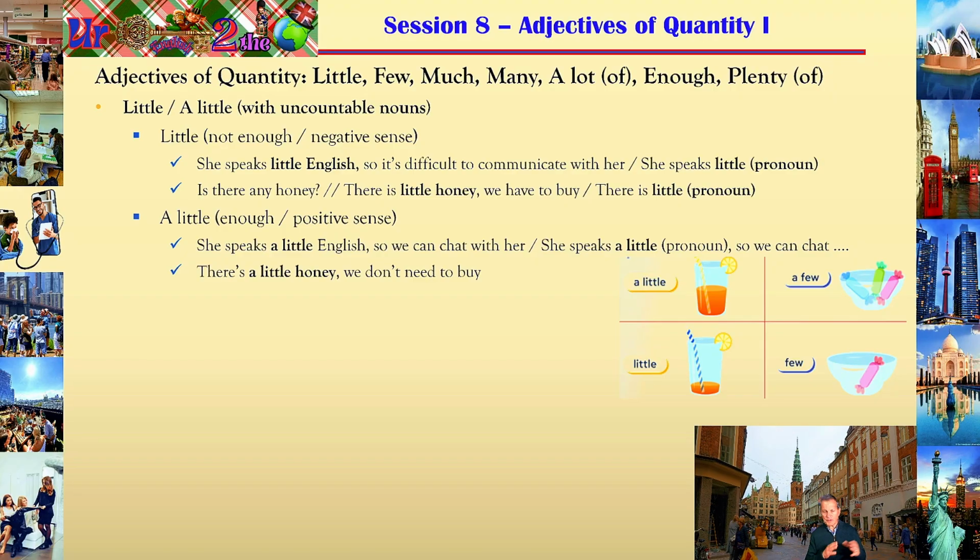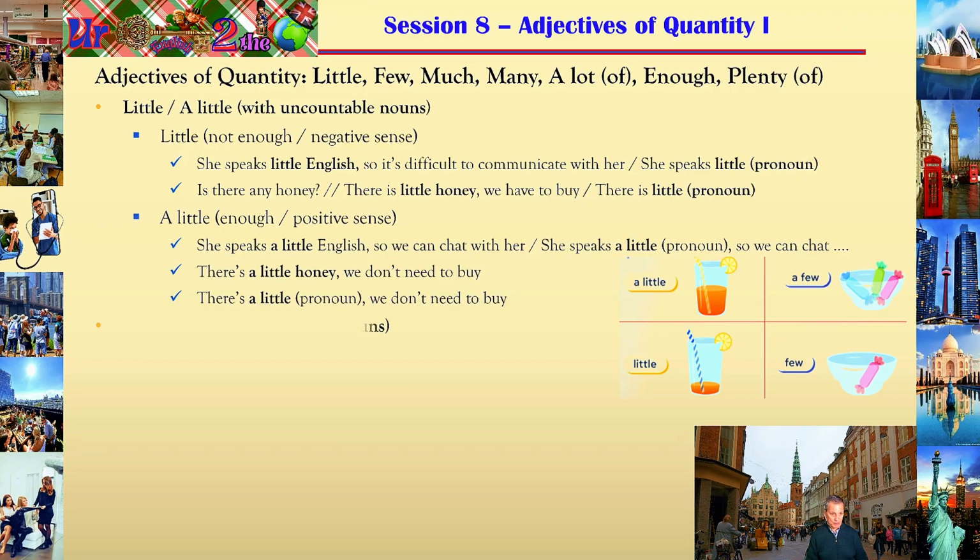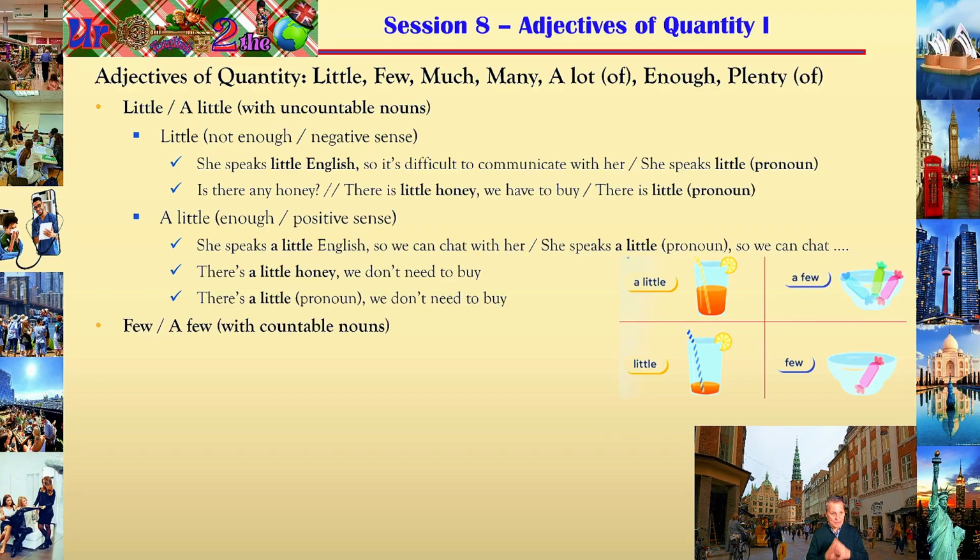A little honey, positive, consequently, we still can keep on avoiding buying some honey, right? So we can wait to buy later on. There's a little, if you want to use it as a pronoun, we don't need to buy, right? Few, a few with countable nouns. This is little quantity with countable nouns.